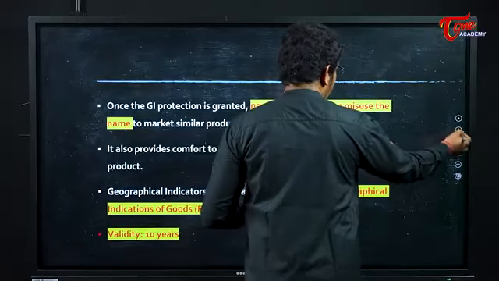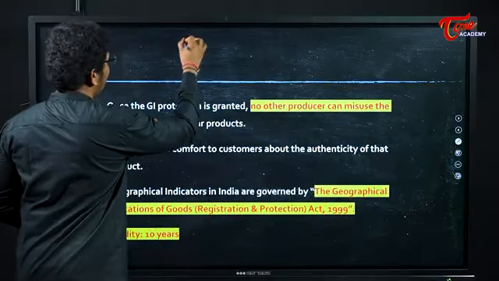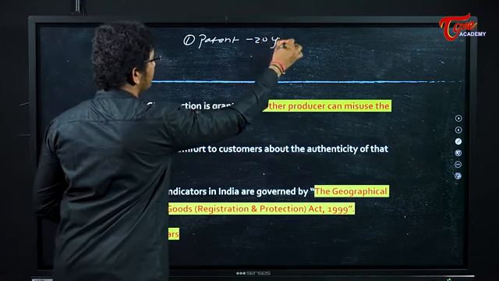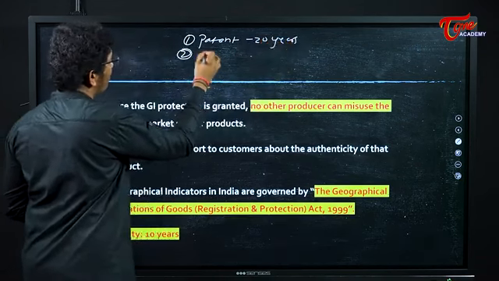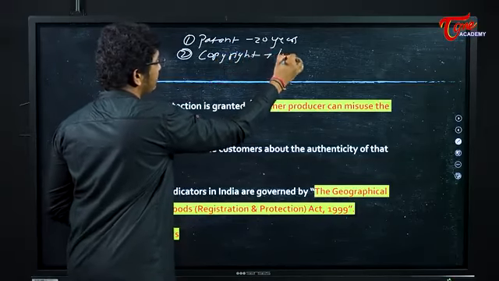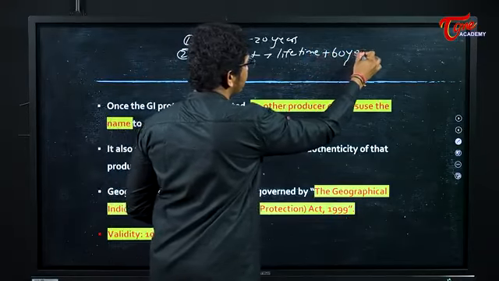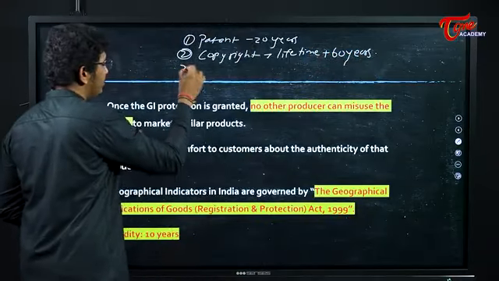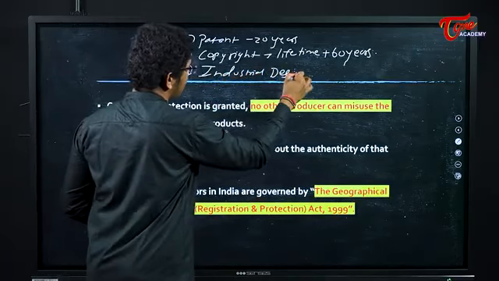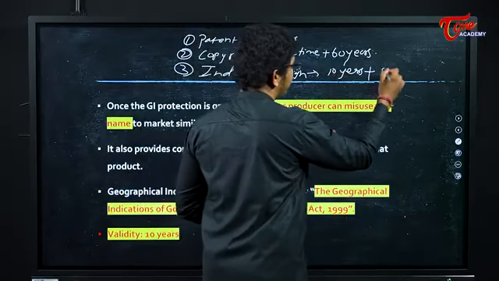So now before concluding, let's write all those points. Number 1, patent. This is for 20 years. Number 2, copyright. This is basically for lifetime plus 60 years after you die. Third one, for industrial design, you are given 10 years plus 5 years extended.